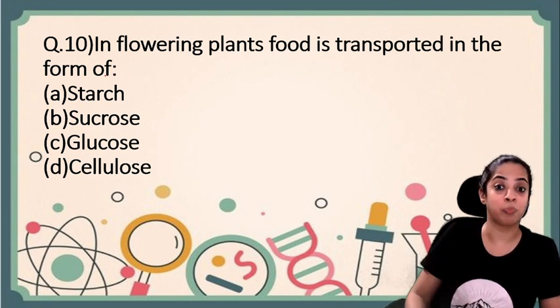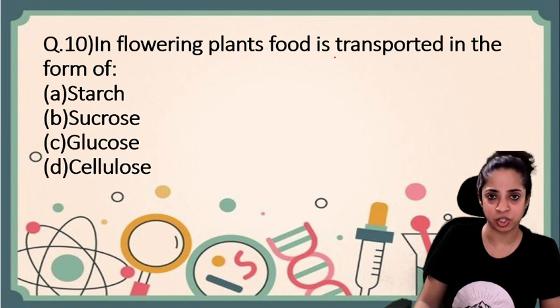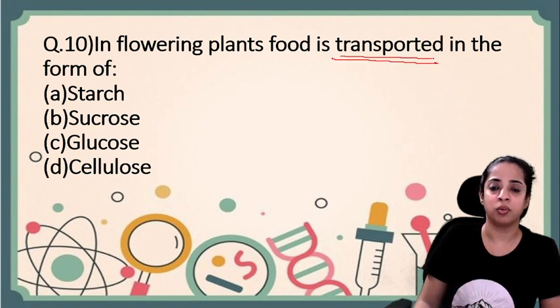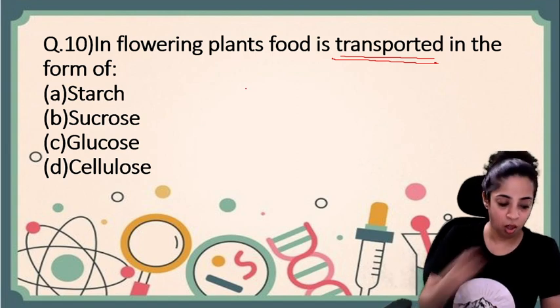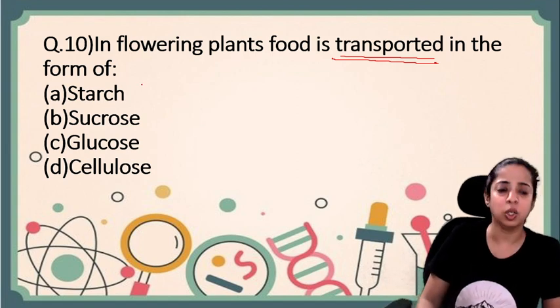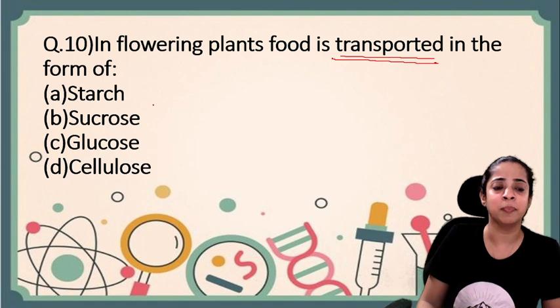Now, in flowering plants, food is transported in the form of, read the question really carefully. Food is transported in the form of. So what is the answer? Is it starch, sucrose, glucose or cellulose? Yes my dear children, it is B, sucrose.